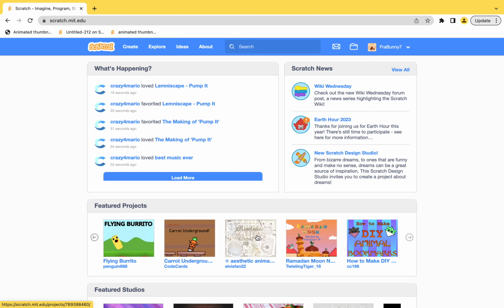Hello Scratchers, I'm going to teach you how to make a mobile joystick like this one.